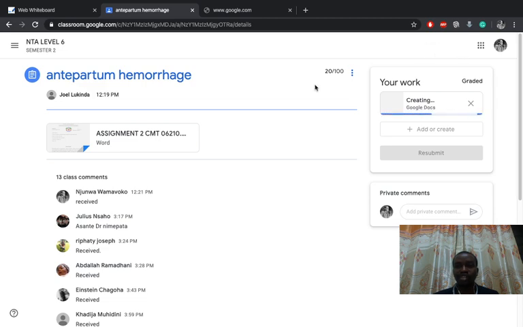If you press turn in, it means you submit this assignment to a teacher. Your teacher can grade your assignment. For example, this assignment was graded 20 out of 100 after I submitted it. So if the teacher tells you to repeat this assignment, then you need to add or create a new document here, and you need to submit it.